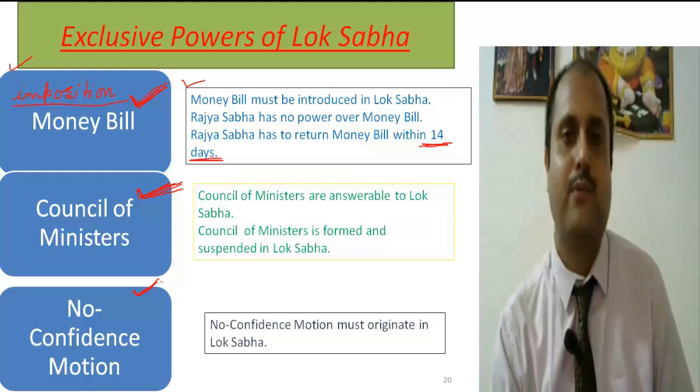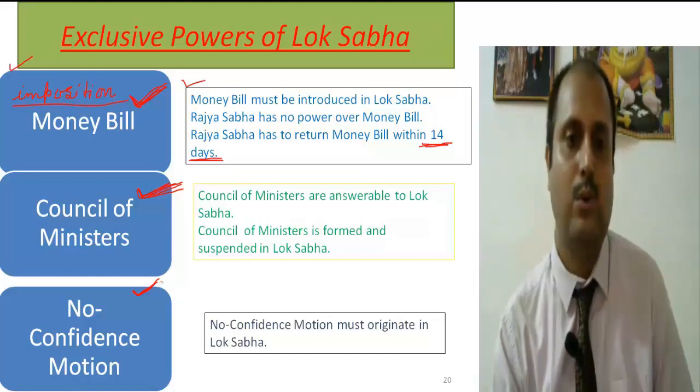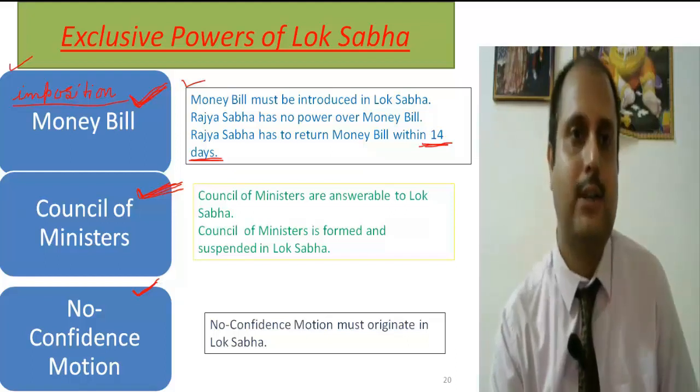Now this no confidence motion can be presented only in the Lok Sabha, not in the Rajya Sabha, because it is the government which sits in the Lok Sabha, not in the Rajya Sabha. So the no confidence motion can be presented only in the Lok Sabha. So these are the three main exclusive powers of the Lok Sabha. I hope it is clear, and these are the main points.